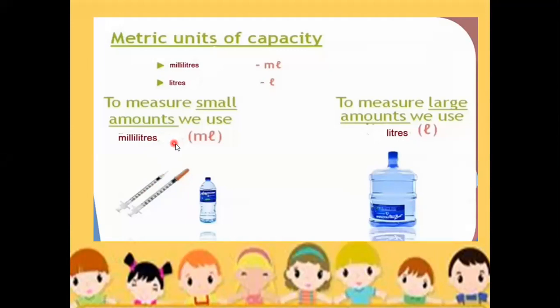The short form of milliliter is ml, and the short form of liter is L. We always write the short form of units in small letters, in lower case. We don't write in capital letters.